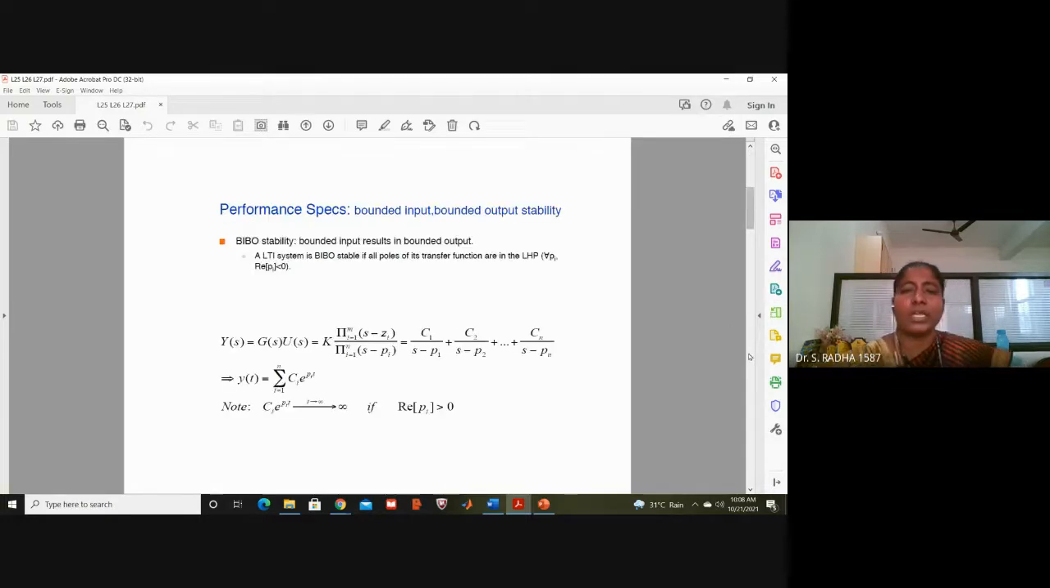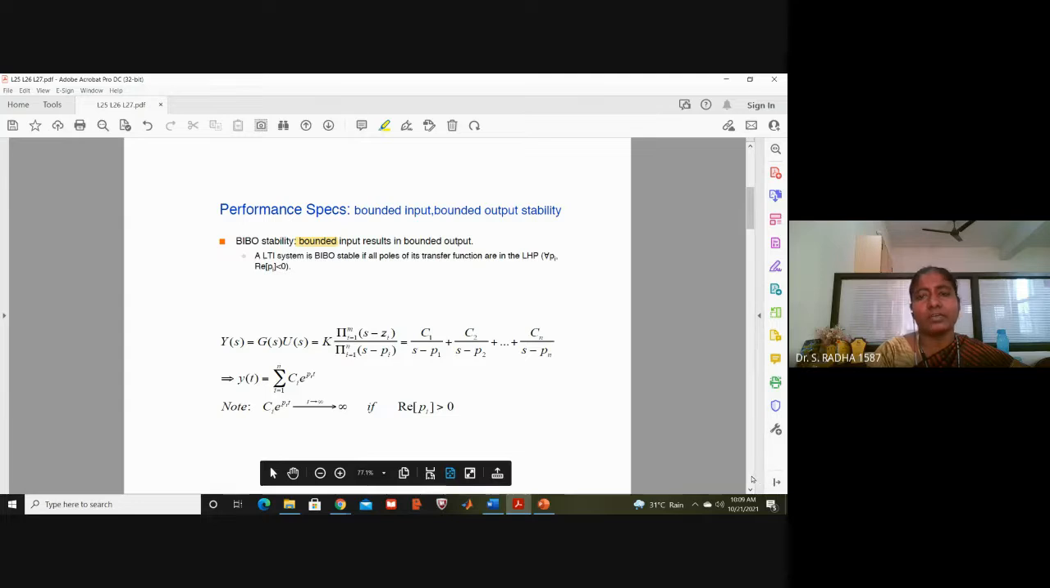And here what I have shown you is BIBO stable. This is a PDF, so I don't have the coloring. BIBO stable means bounded input, bounded output. Bounded means it is finite. If the input is finite, the output is also finite, it is not becoming infinite, then the system is said to be stable.